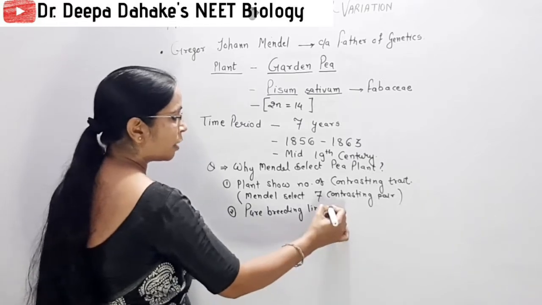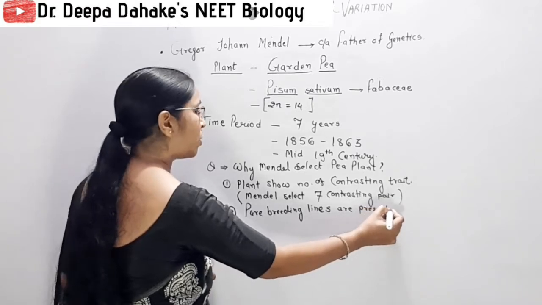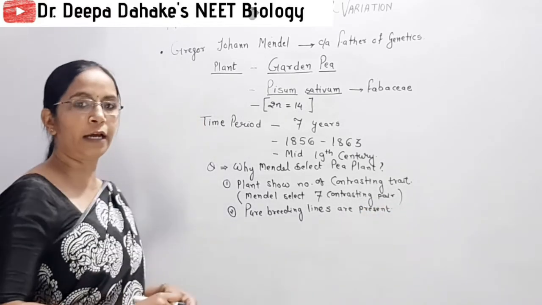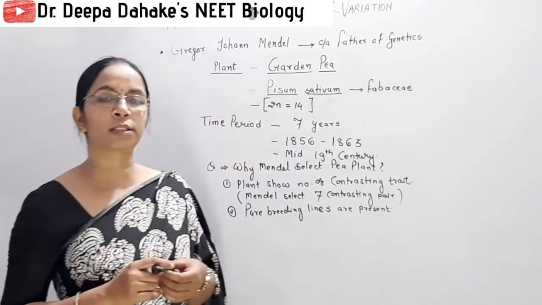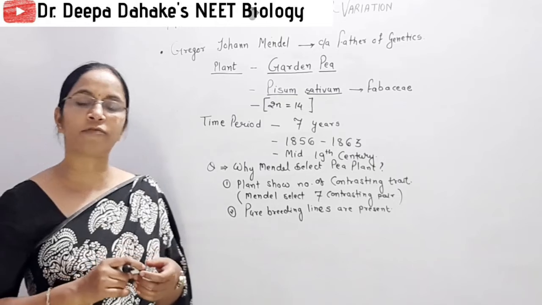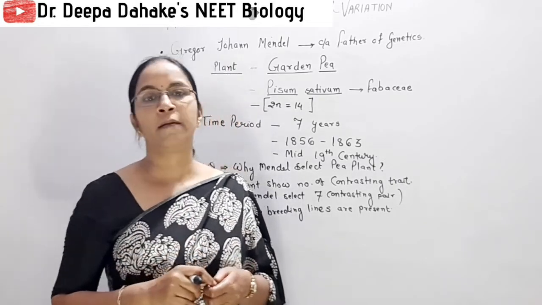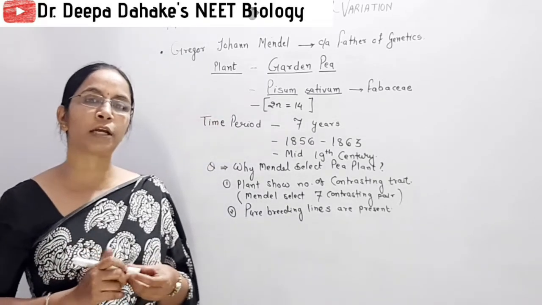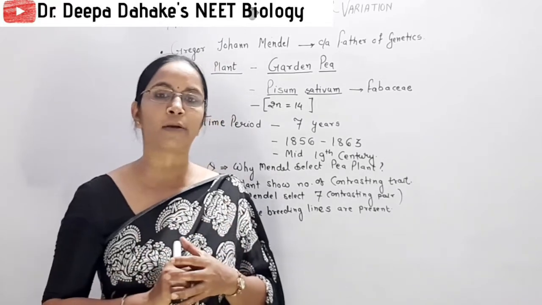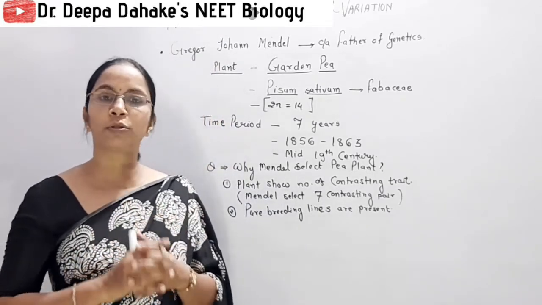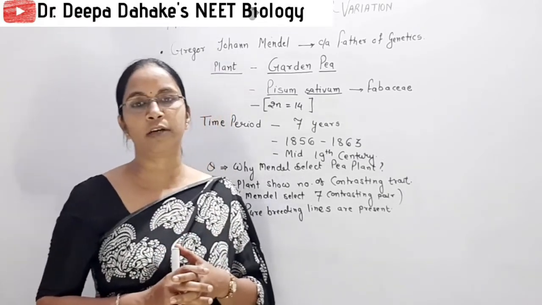This means that when we go for regular self pollination or self fertilization generation after generation, even then mixing of traits or characters never appears. If we select a tall plant and a dwarf plant, the resulting progenies are always tall or always dwarf.